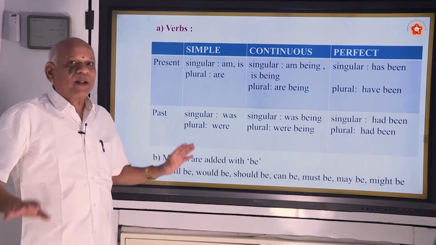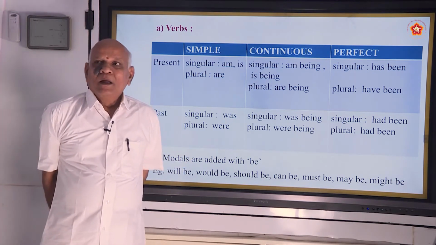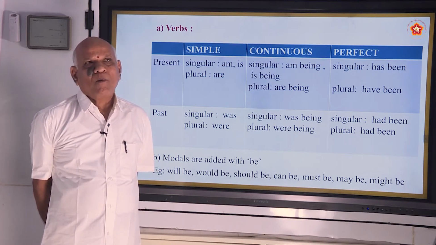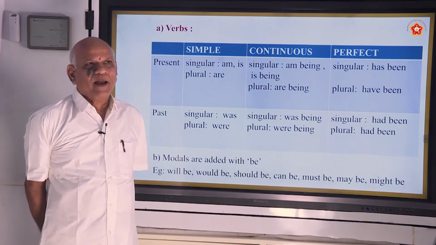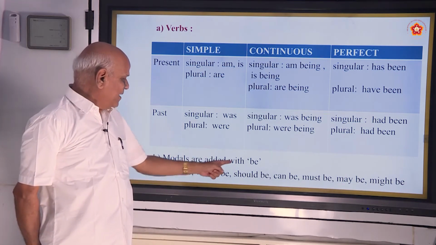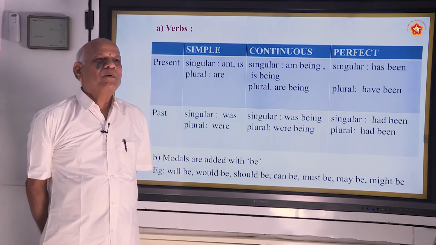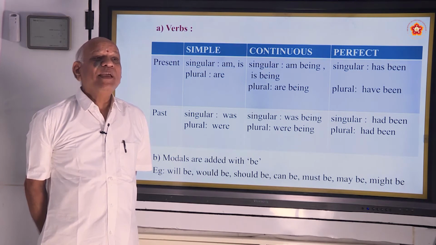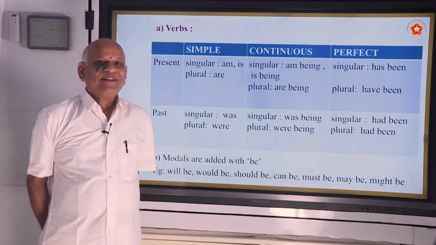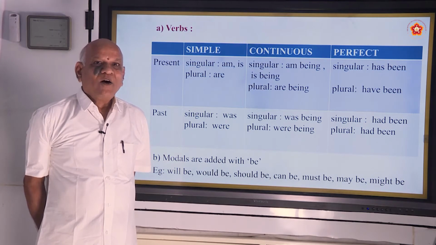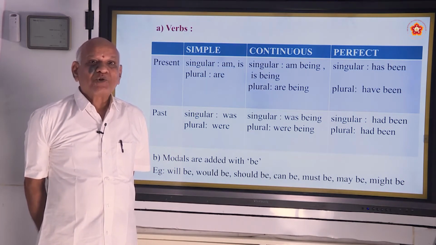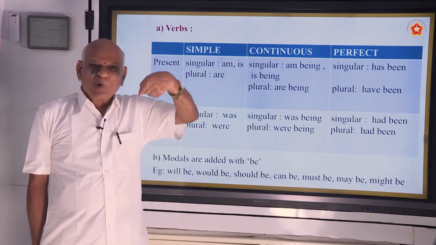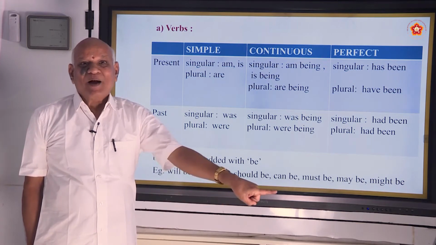And here if the modals are there, the peon will ring the bell. Will ring. Will आया है. So we have to add only be. The peon will ring the bell. Will ring what? The bell. The bell will be rung. All the politicians should help the poor people. The poor people should be helped by.